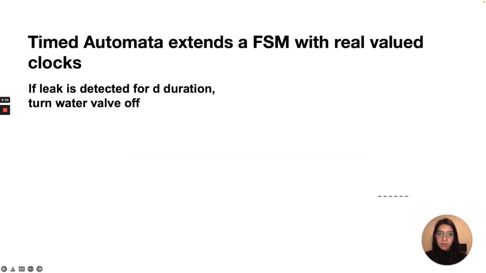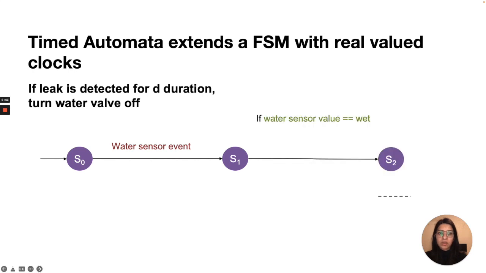At a high level, a timed automata extends a finite state machine with real-valued clock variables. As an example, consider the same app which turns water supply off if leak is detected for D duration. Initially, the app waits for events from the water sensor. After receiving an event, it checks if the value is wet. This conditional on a transition is called a guard, which specifies that the transition can only be taken if this condition is satisfied. If the sensor value is wet, then it maintains global state of wet.